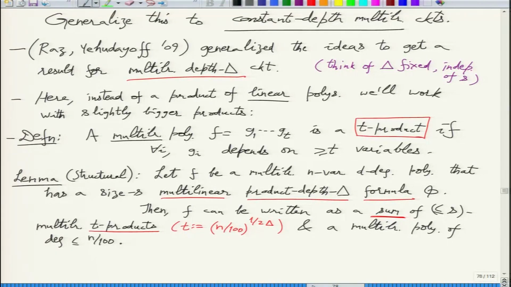The language now may be different, but this multilinear depth 3 circuit, the product depth was 1, and there we were studying product of linear polynomials, and that is what we will now try to generalize to higher depths. So the higher depth case we'll do inductively.